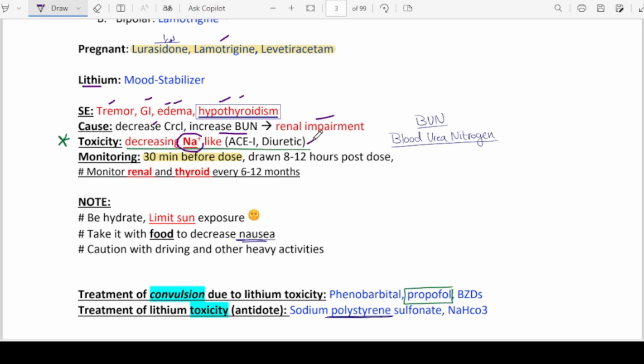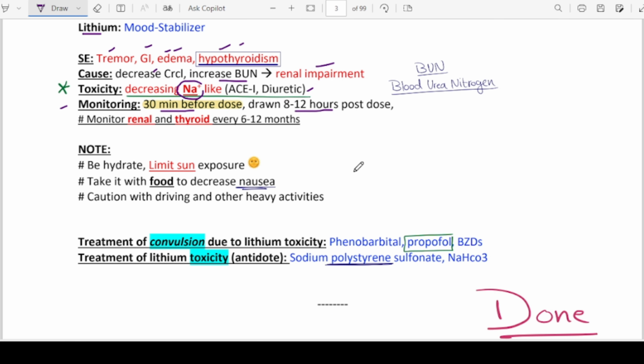When we are talking about monitoring, you must monitor the blood levels 30 minutes before the dose, and the sample must be drawn 8 to 12 hours post dose to know their level in the blood. While your patient is on lithium therapy, you must monitor their renal and thyroid levels every 6 to 12 months. So these are basically the things you must know about lithium.